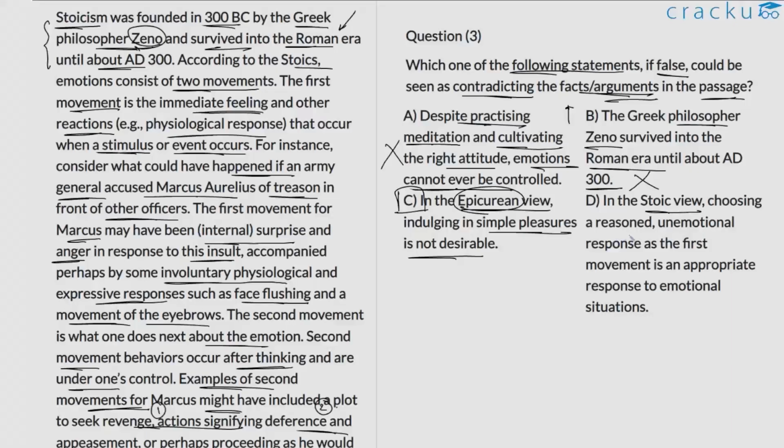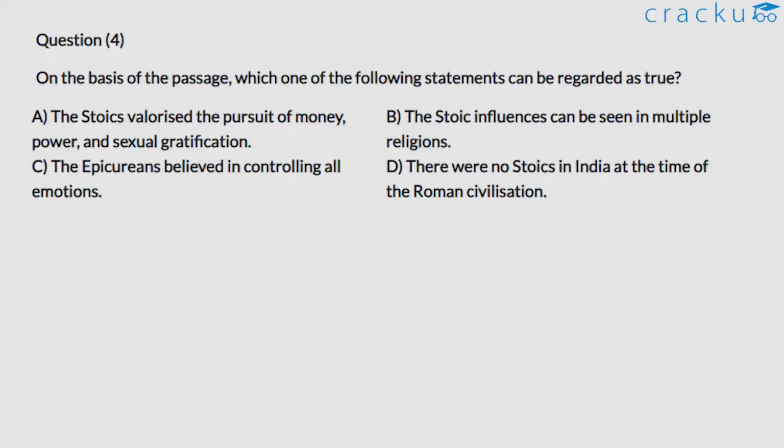D. In the Stoic view, choosing a reasoned, unemotional response as the first movement is an appropriate response to an emotional situation. So, if false, it would state that choosing a reasoned, unemotional response as the first movement is not appropriate. Again, it's with regard to the first movement. So, I'm not sure how this is relevant to the discussion, because this idea of choosing a reasoned, unemotional response is with regard to the second movement. So, option D is something tangential to the discussion, akin to option B. We can reject it. We notice that only option C is something that, if false, would definitely contradict the argument made in the passage, which is why option C is the correct choice.